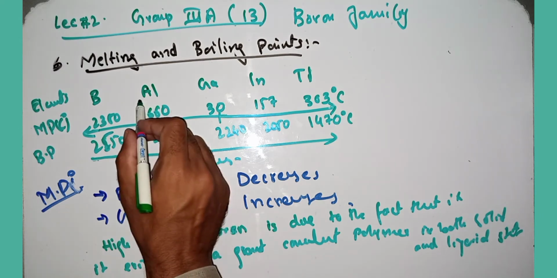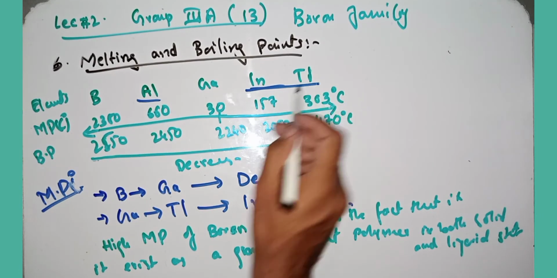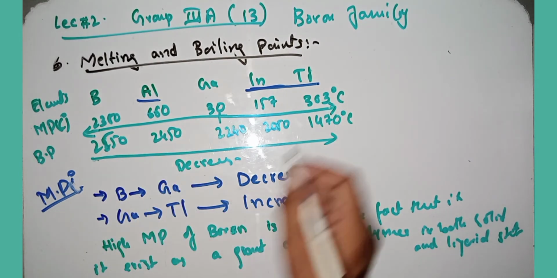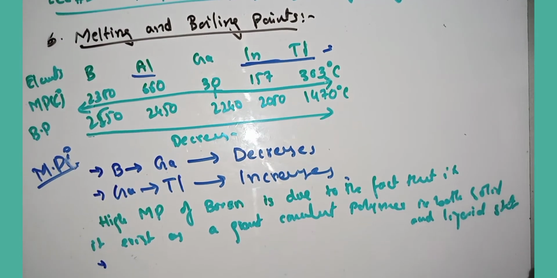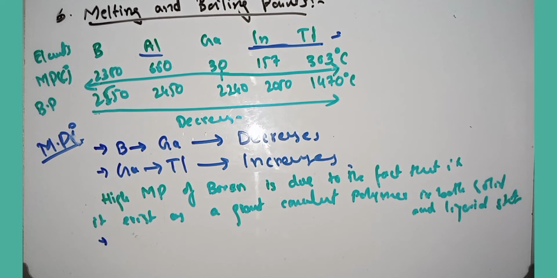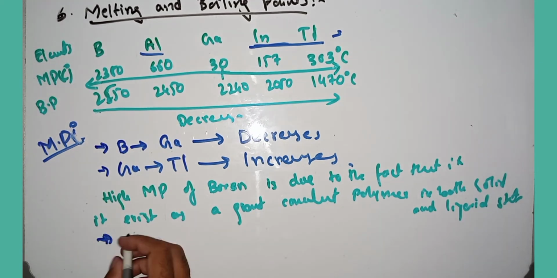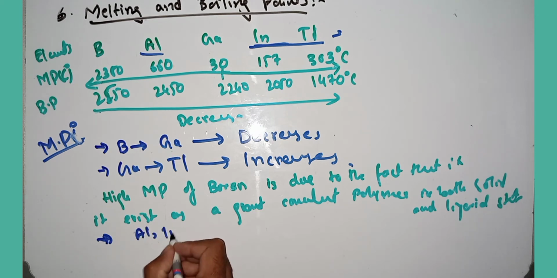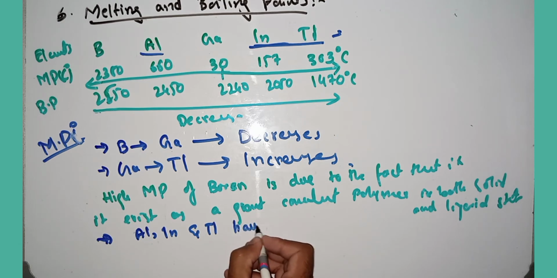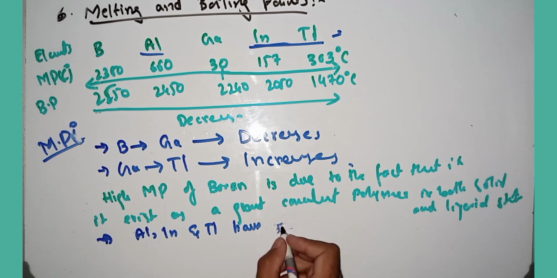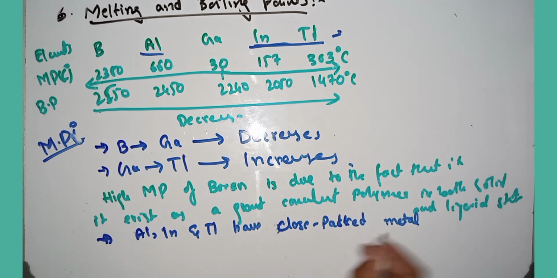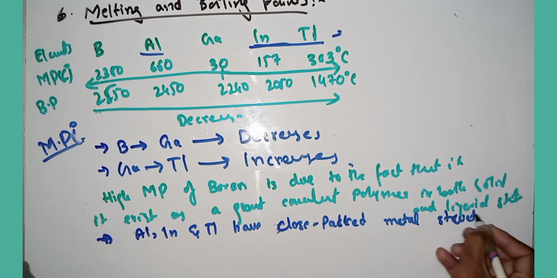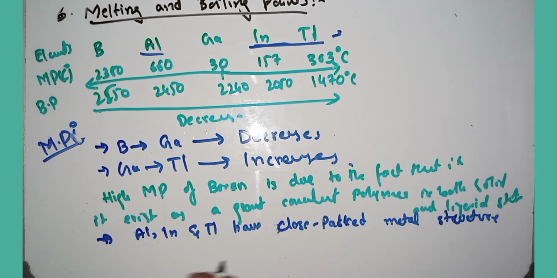While all the other elements, that is aluminium, indium, and thallium, have a close packed metal structure, so their melting points are greater as compared to gallium.